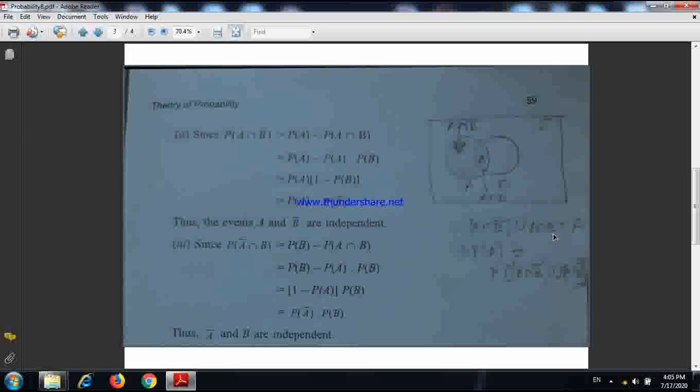So if we take probability both sides, P(A) is equal to probability of A intersection B bar union A intersection B, which can be written as probability A intersection B bar plus probability A intersection B. Why? Because A intersection B bar and A intersection B are mutually disjoint. Very simple, these two are very simple.